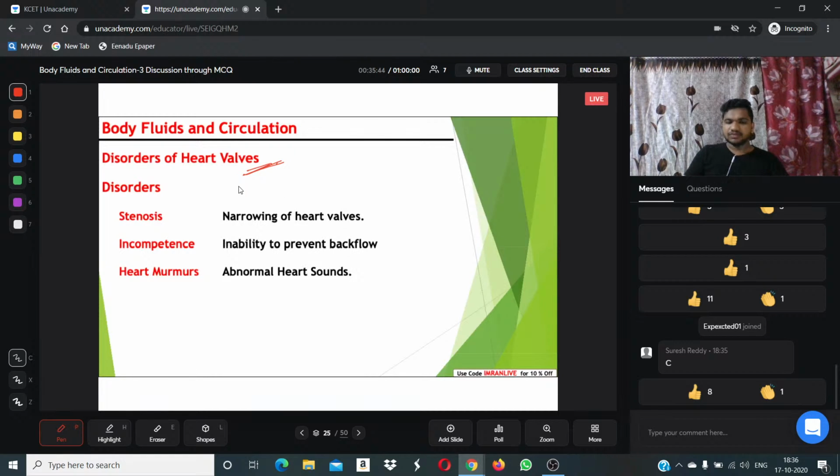Sometimes disorders of heart valves also can be seen. What are the disorders and what kind of problems do you have to face? Now we are going to understand.